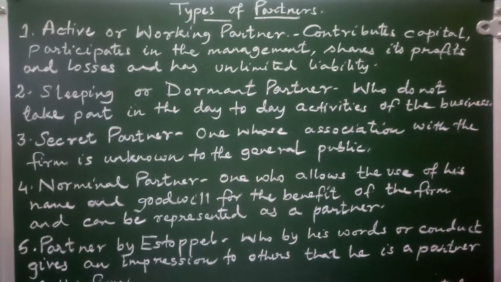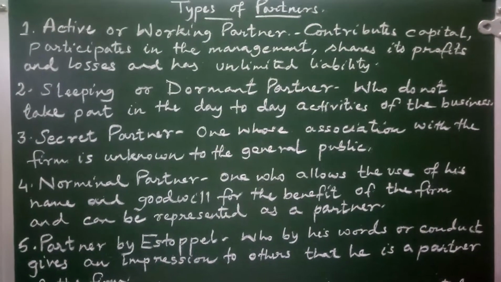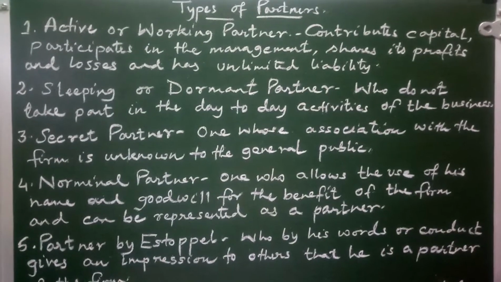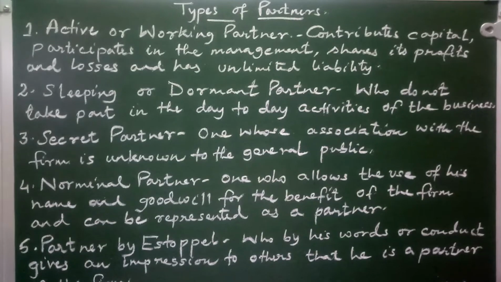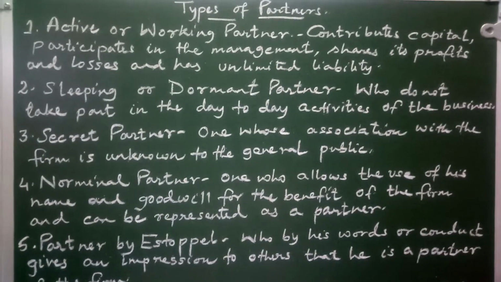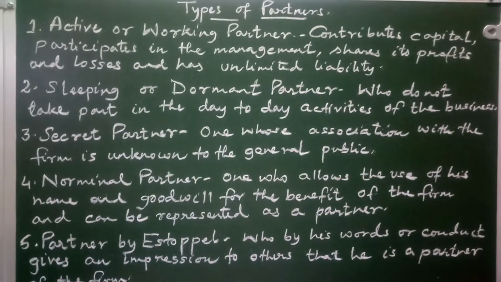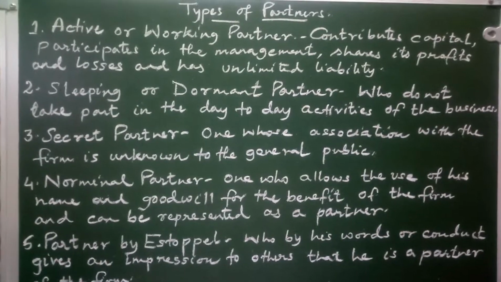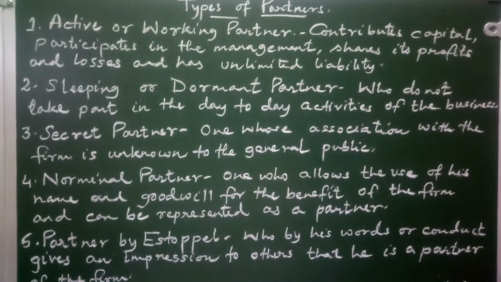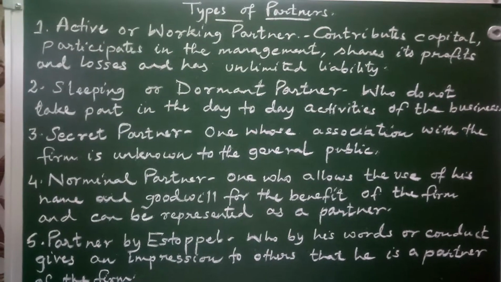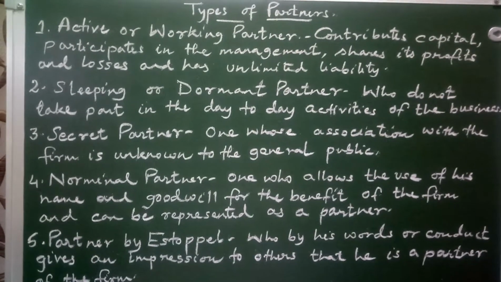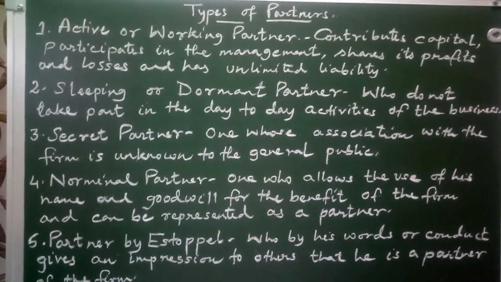The first is the active partner. Active partner is also known as the working partner. An active partner is one who contributes capital, participates in the management of the firm, shares its profits and losses, and bears an unlimited liability for the debts of the firm.